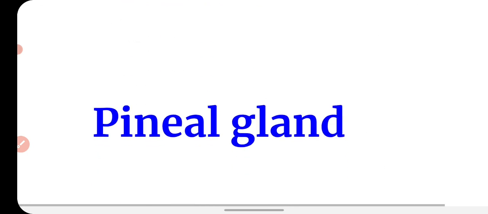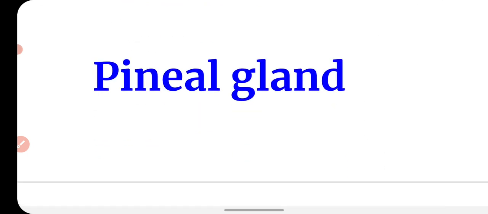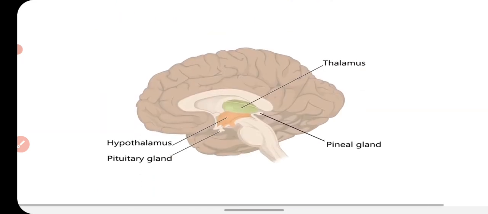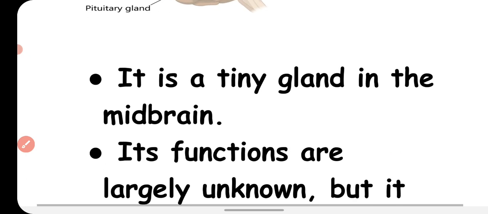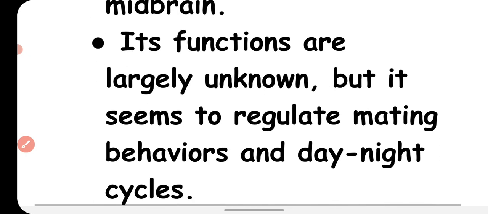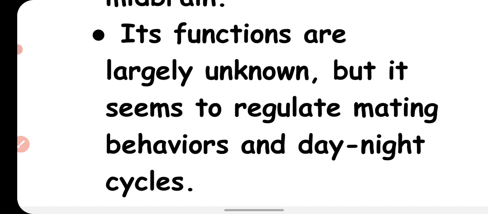Now we'll talk about another gland, the pineal gland. The pineal gland is located in our brain, just behind the midbrain. Just behind the midbrain, there is a very small gland which is called the pineal gland. Here, this is the pineal gland. Its functions are largely unknown, but it seems to regulate mating behavior and the day and night cycle.